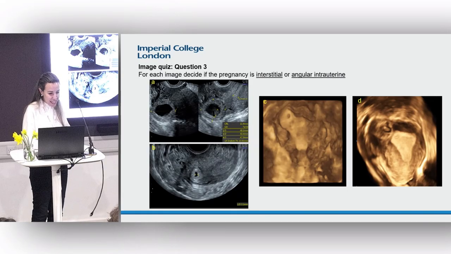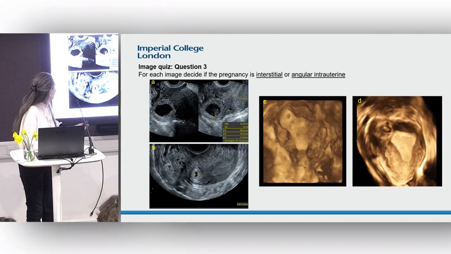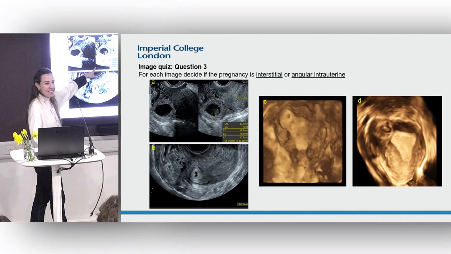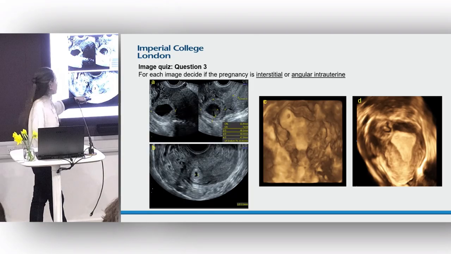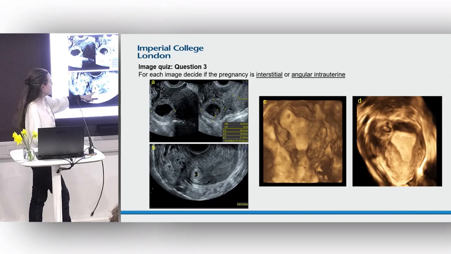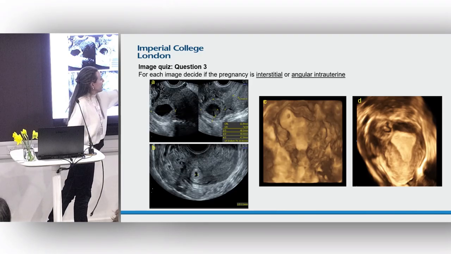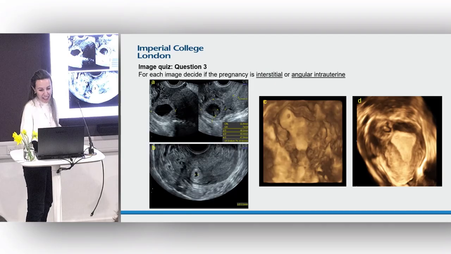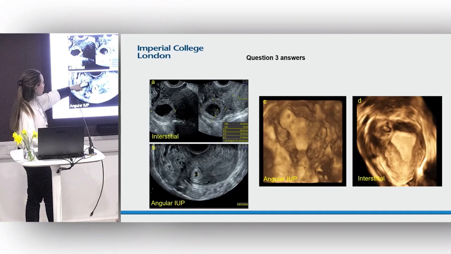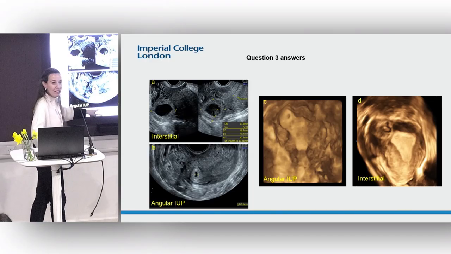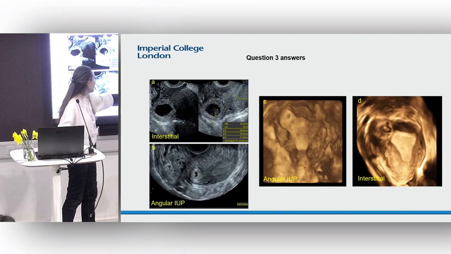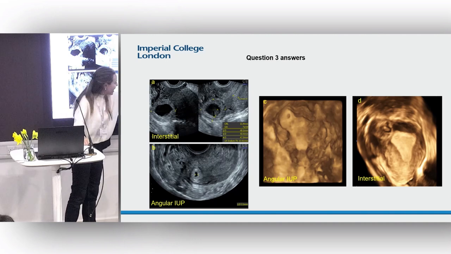What do we think this is? Which ones are interstitial or angular? What do you think about this one? Okay, and this one? Let's go to B then. It's a Merkel. Okay, this one? And that last one, D? Actually, this is interstitial. This was actually an angular. It does communicate with the cavity, although it's not looking very well on projection. This was an angular, and that was interstitial.